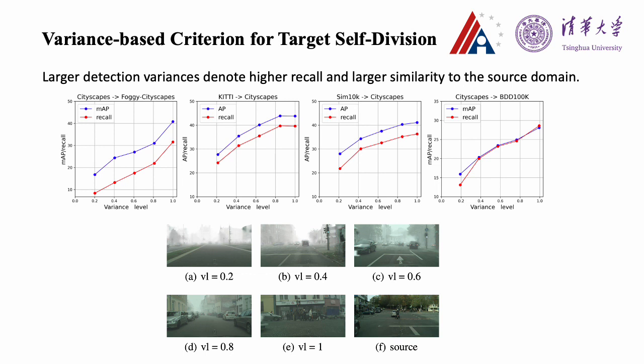Although we have no access to source data, the source pre-trained model does convey rich information about the source domain. As we find that larger detection variance denotes higher similarity to the source data, we calculate the detection variance based on predictions yielded by the source pre-trained model as the target division criterion. We qualitatively show that the pre-trained model tends to yield more predictions of hard objects in source-similar images, while directly ignoring these hard objects in source-dissimilar images. These predictions of hard objects usually have high uncertainty and hence have larger variances during adaptation.